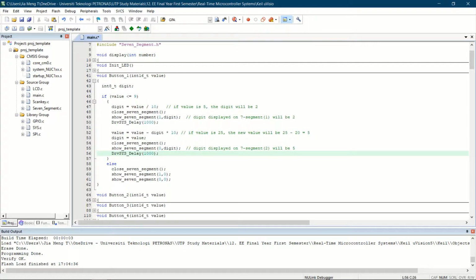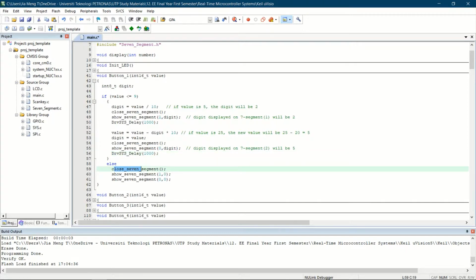The first positional 7 segment will display the number 0, because we're taking the digit number 1, the first position. And you will multiply it by 10, you'll get 5 again. So the 7 segment will then show number 5 for the 0 positional of the 7 segment. You can see later in the demonstration.